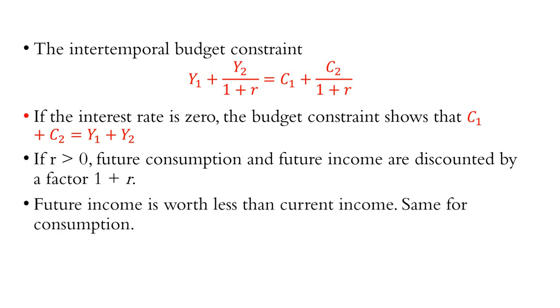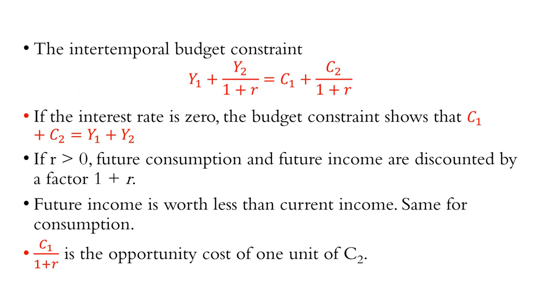This also shows that for a typical consumer, future income is worth less than current income. Same is the case for consumption. C1 over 1 plus R is the opportunity cost of 1 unit of C2.